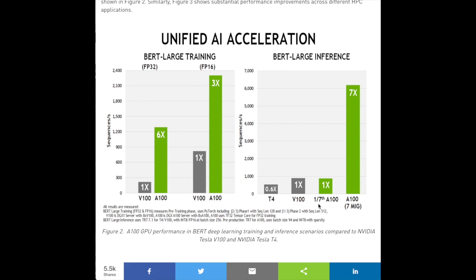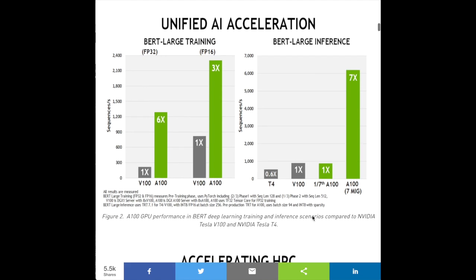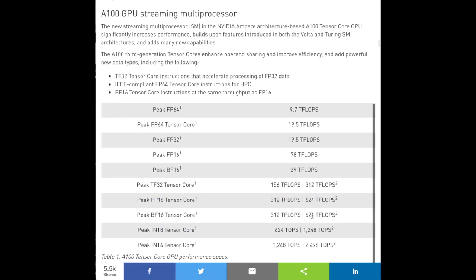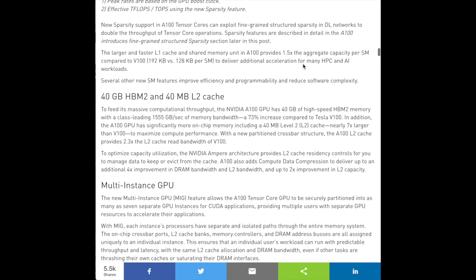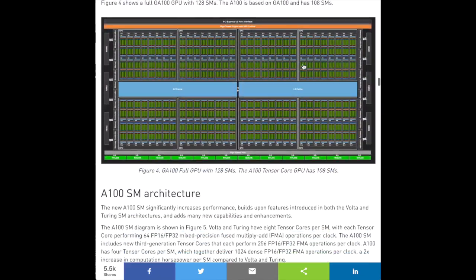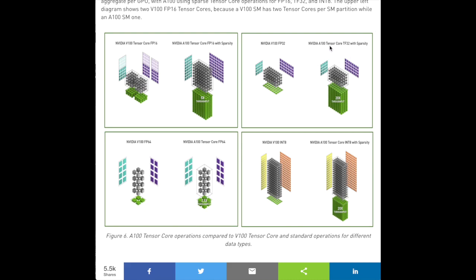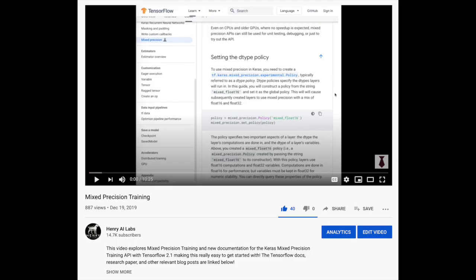In the next section, we'll look at the MegatronBERT, which reports massive accelerations when trained on the A100 compared to the V100. The blog post details massive accelerations with the new TensorFlow 32-bit data type, TF32, Tensor Core operation running 10 times faster than V100 FP32, as well as gains with the bfloat mixed precision Tensor Core operation. If you're unfamiliar with mixed precision training, I highly recommend checking out this video I made going through the Keras documentation for mixed precision training. From a high level, you can dramatically speed up your training with a very small loss in accuracy with about